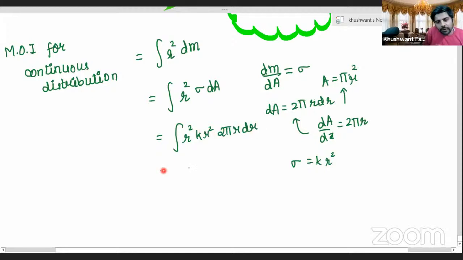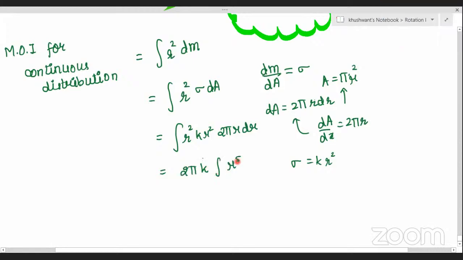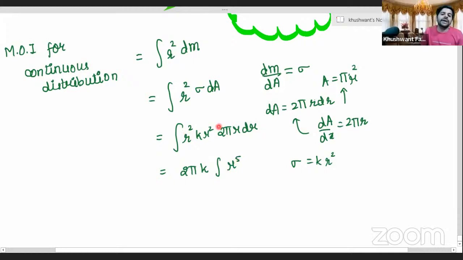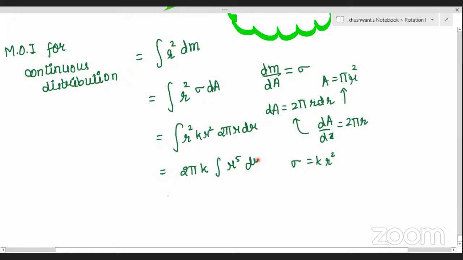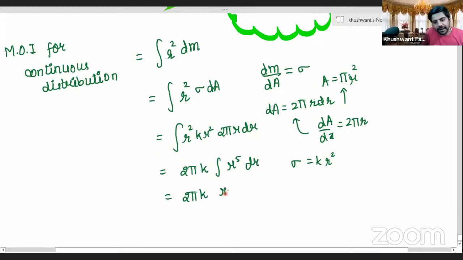Now, what will be coming outside? 2 pi into k. And what will remain inside? R power 5. See, r square and r becomes r power 5. Am I correct, Praveen? Yes, sir. When you integrate it, what will you get? 2 pi k into r power 6 by 6, sir. R power 6 by 6. This is the moment of inertia, right? But it is coming in terms of k, whereas we want it in terms of m.